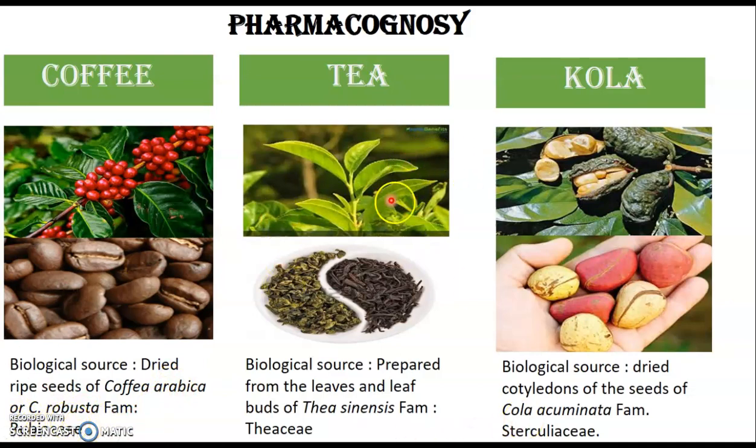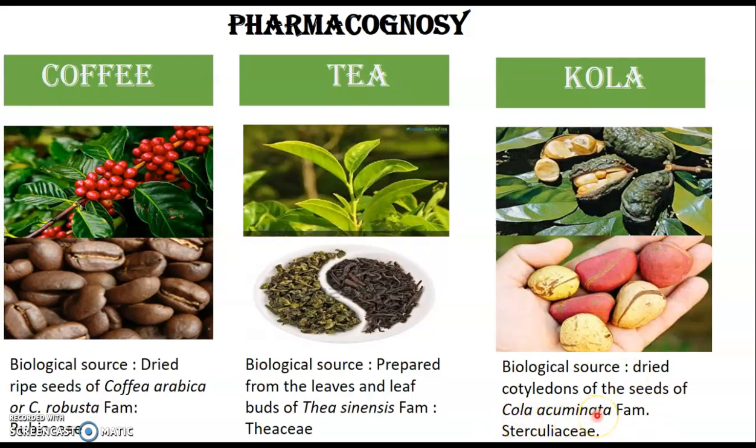Tea are the leaves, usually the first three leaves, of Thea sinensis, also called Camellia sinensis, family Theaceae. We have green tea as well as black tea. The cola is obtained from the cotyledons of the seeds of Cola acuminata, family Sterculiaceae.